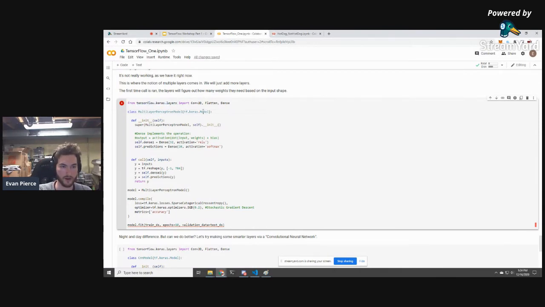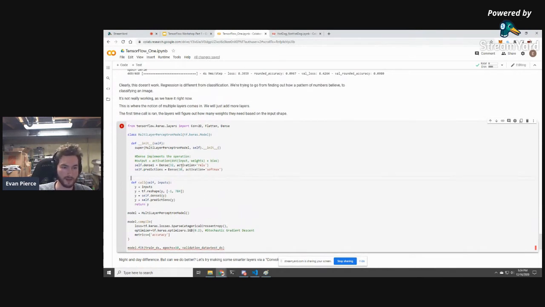These layers are abstractions. Layers are essentially functions, common sets of functions that people will use. So dense is essentially y equals mx plus b, but 32 times. So it's the same thing. You can see from the documentation, I ripped this right out of it, that we're essentially taking the inputs, multiplying them by the weights, and then adding a bias, which is mx plus b, exactly like before.